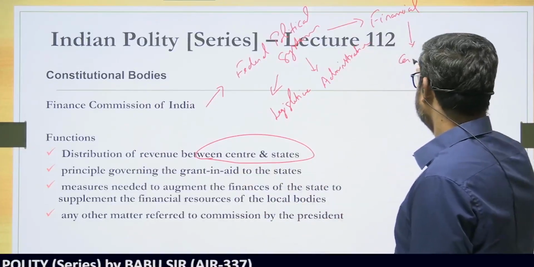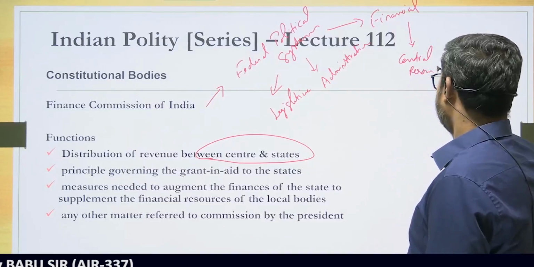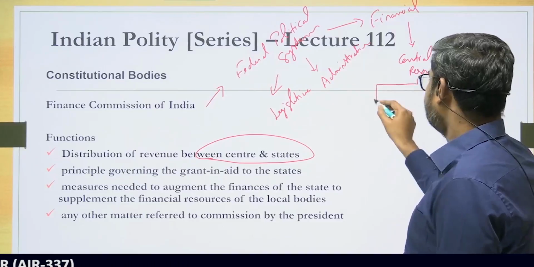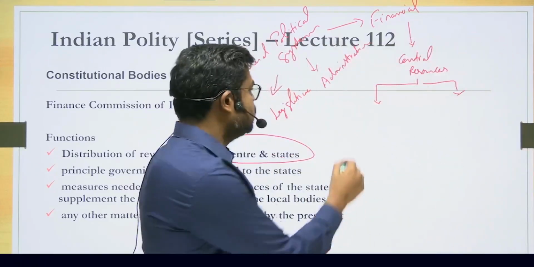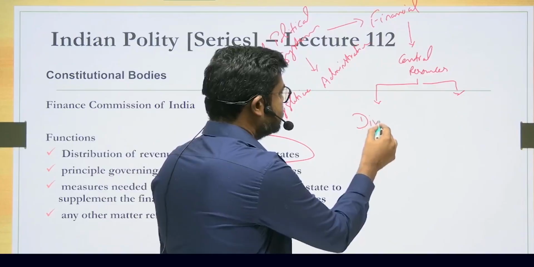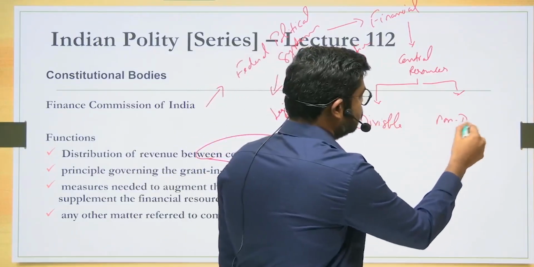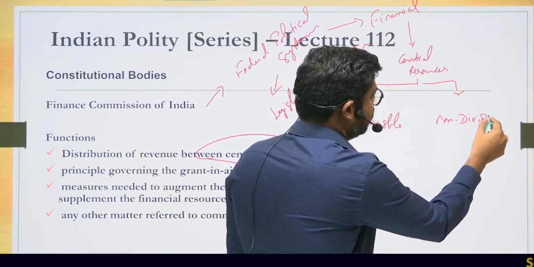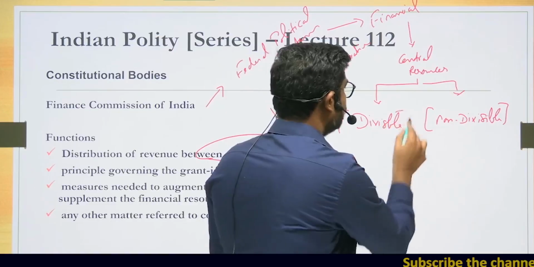Whatever is the central pool of resources, the resources mobilized by the center, can be divided into what is called the divisible pool and the non-divisible pool. One is a divisible pool of revenue, and the other is a non-divisible pool of revenue. Whatever tax is part of the non-divisible pool will go only to the center.